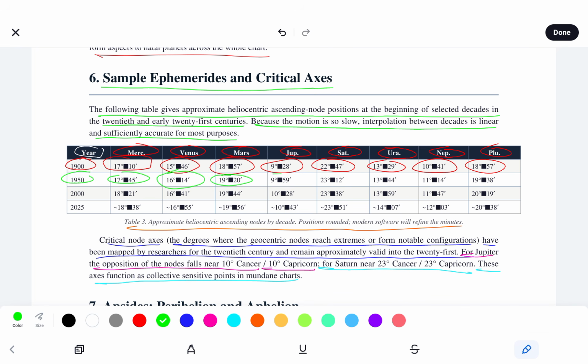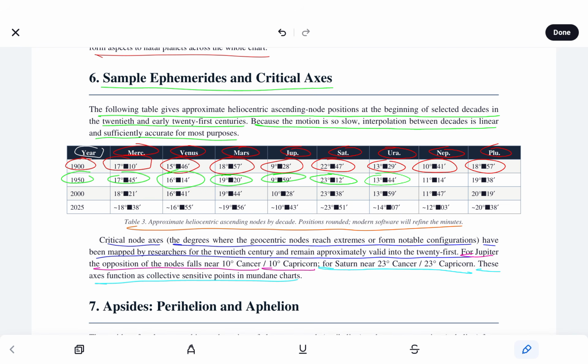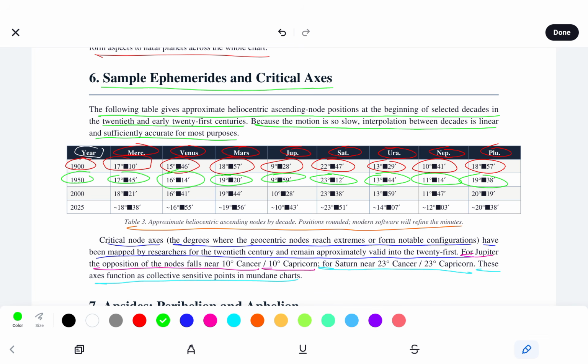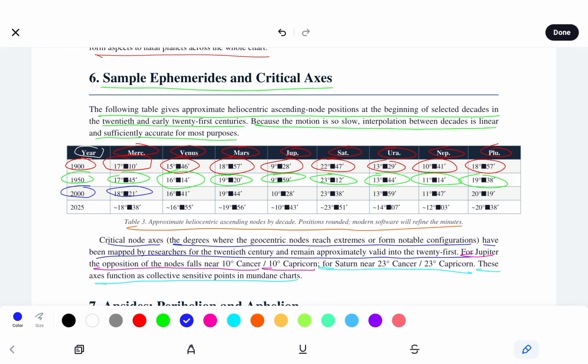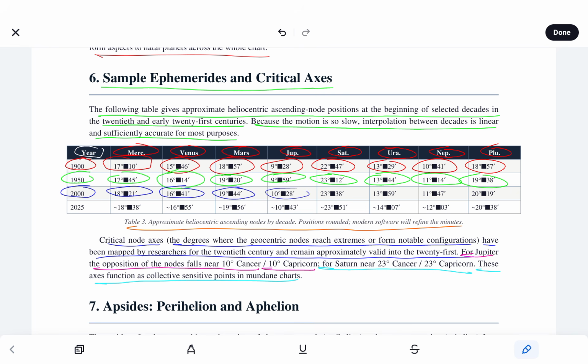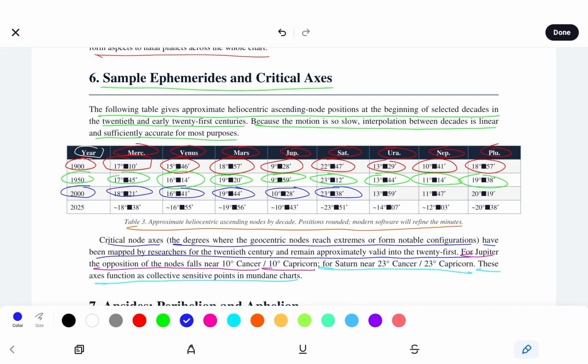19 degrees 20 for Mars, 9 degrees 59 for Jupiter, 23 degrees 12 for Saturn, 13 degrees 44 for Uranus, 11 degrees 14 for Neptune, and 19 degrees 38 for Pluto. We notice in 2000, 18 degrees 21 for Mercury, 16 degrees 41 for Venus, 19 degrees 44 for Mars, 10 degrees 28 for Jupiter, 23 degrees 38 for Saturn, 13 degrees 59 for Uranus, 11 degrees 47 for Neptune, 20